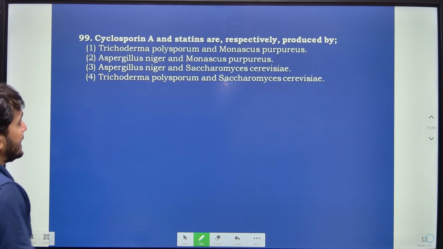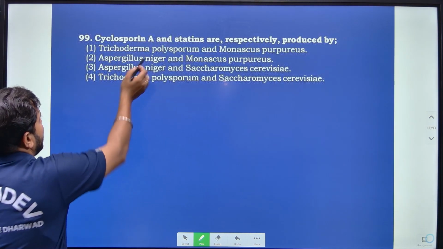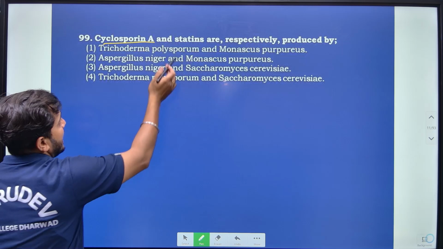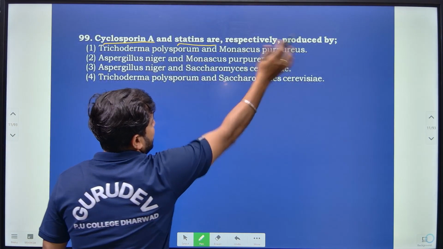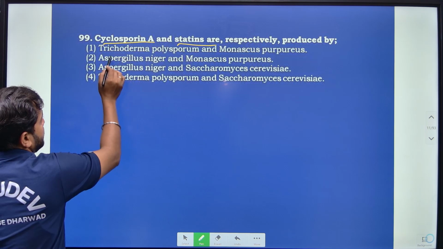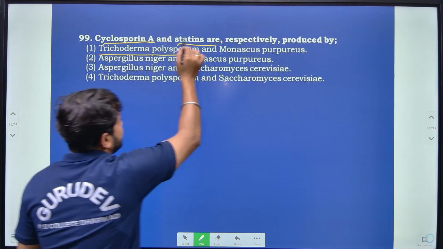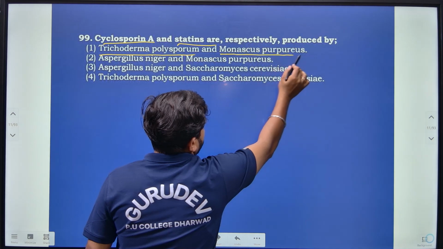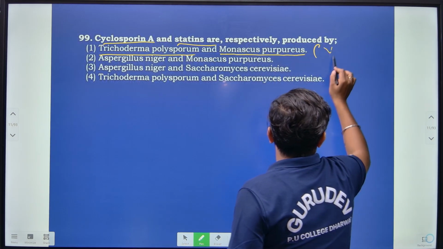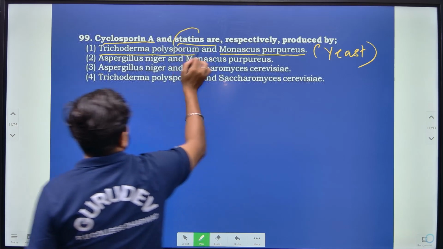Moving on to the next, same type of question. Now we have to find out from where the cyclosporine and statins are respectively produced. Cyclosporine is produced by Trichoderma polysporum and statin is produced by Monascus purpureus, which is a yeast, a unicellular type of fungi, that produces statin.